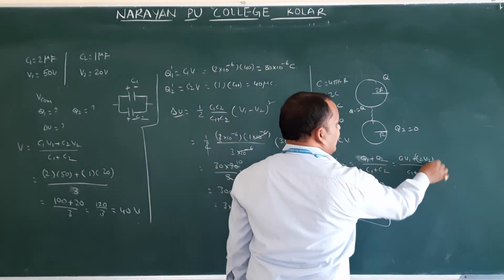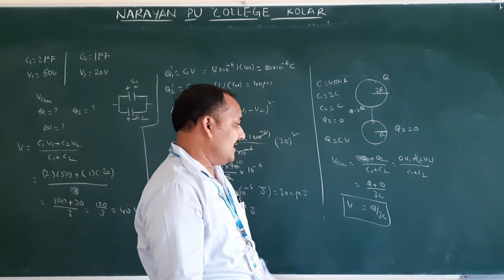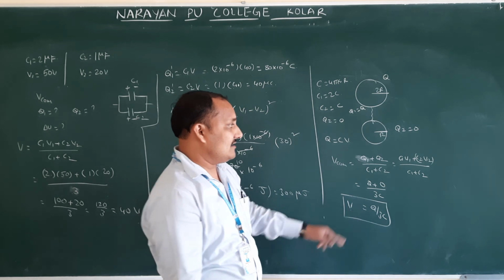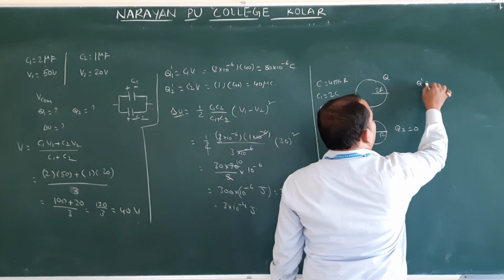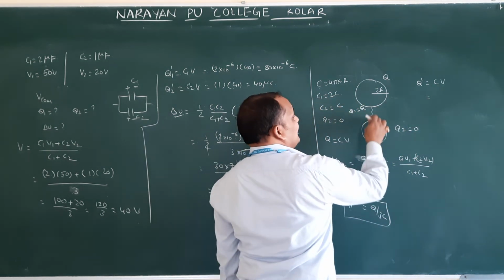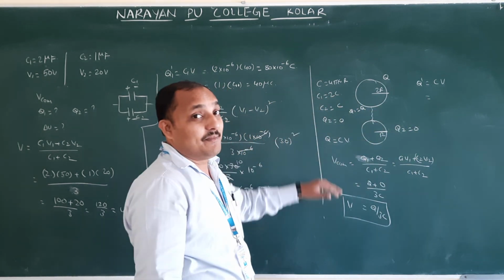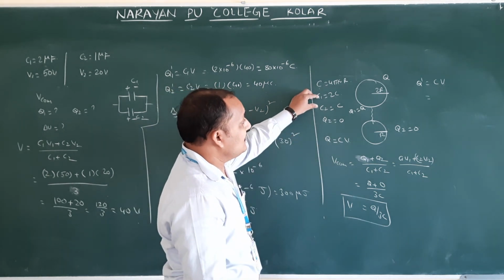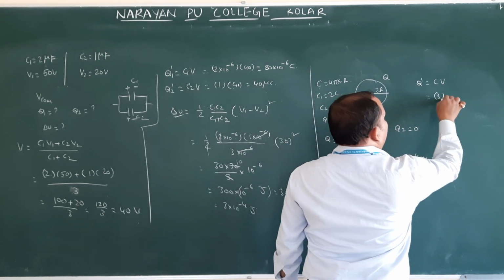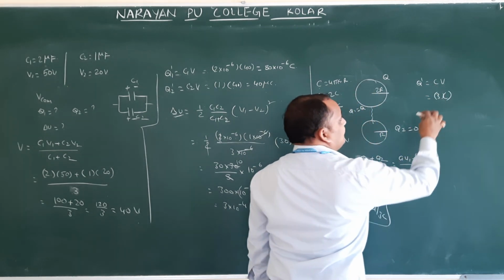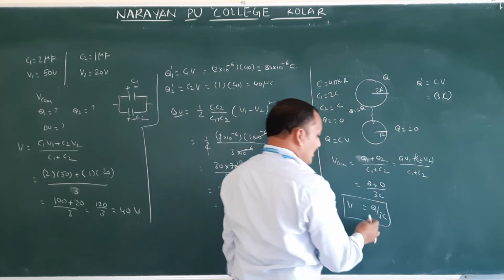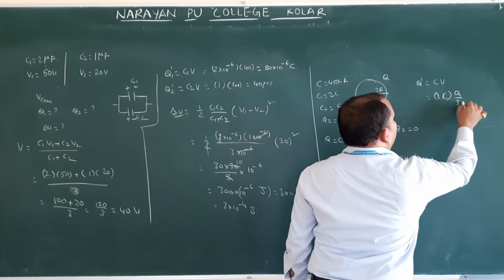The second one is uncharged, therefore that value is going to become 0. After getting this, we are finding the second charge, that is Q dash equal to CV, where V is the common potential. What is the resultant capacity when these two capacitors are connected in parallel? This is 2C, this is C, resultant is 3C. So 3C into V. What is the V value? Q by 3C.